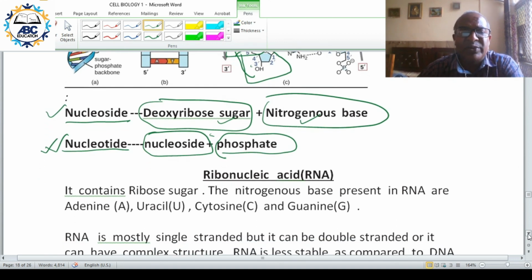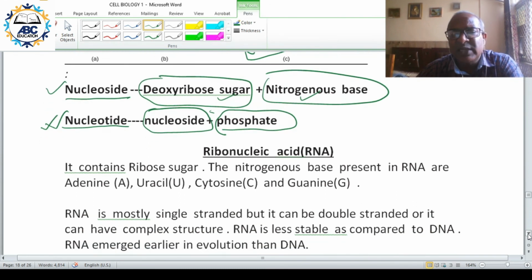So that is one genetic material. The next genetic material is RNA. We had discussed RNA in viruses also. Now what is the difference between DNA and RNA? Both are genetic material. RNA has ribose sugar, whereas DNA has deoxyribose sugar.